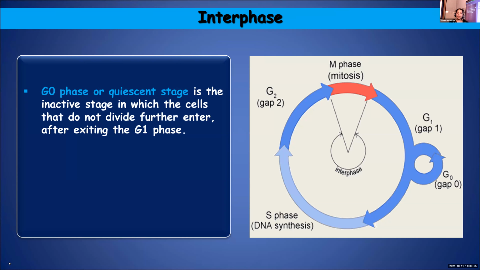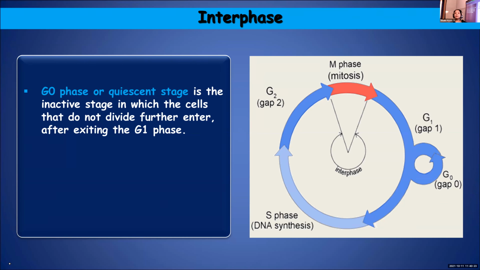Examples for cells which enter the quiescent stage include your nerve cells, heart cells, cardiac cells, or cells present in your heart, and also the nerve cells. They enter into a quiescent stage after G1 phase. Once G1 phase is completed, they'll be entering into this particular phase, and they will remain in a stage of inactivity.